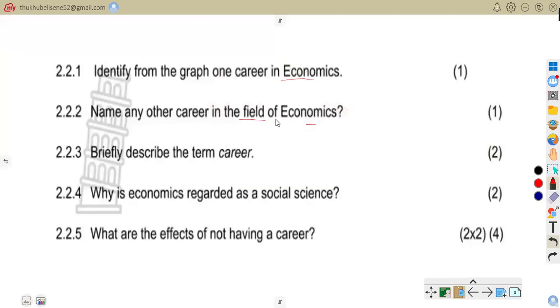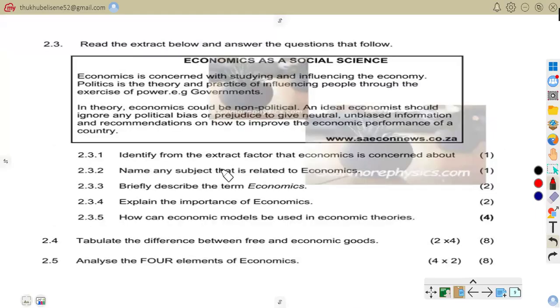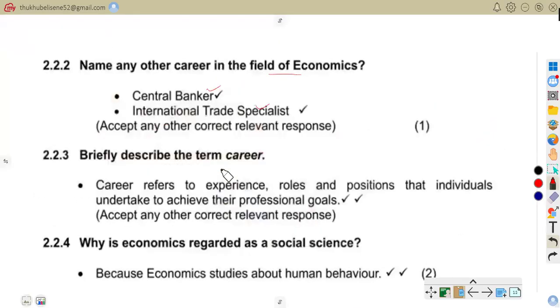Now let us attend to 2.23. Briefly describe the term career. As you can see in our answers, career refers to experience, roles, and positions that individuals undertake to achieve their professional goals. That is the career definition. It's a long-term work journey, for example, becoming an economist over time.